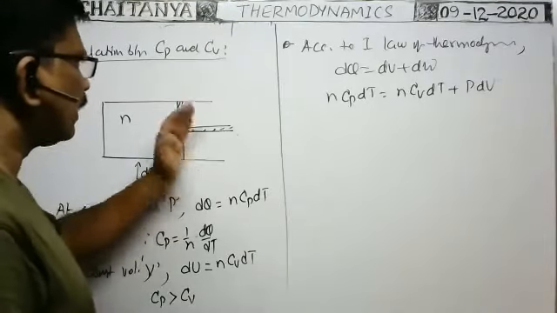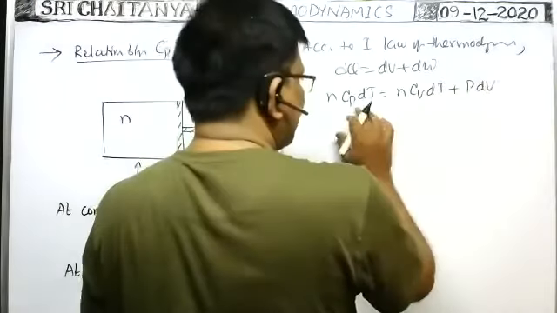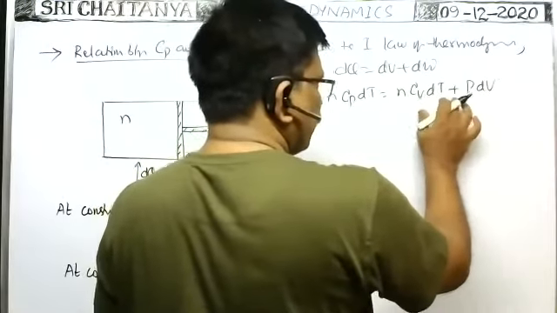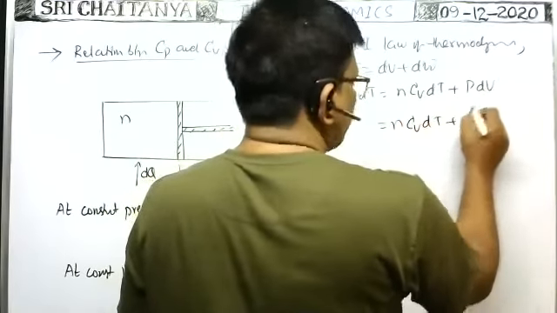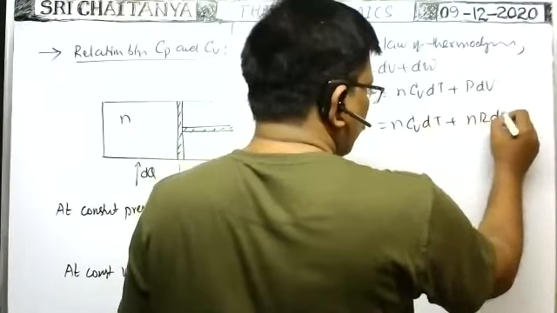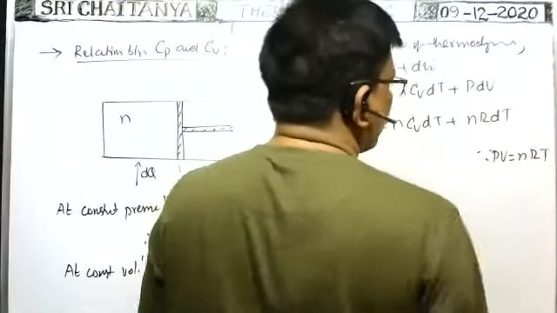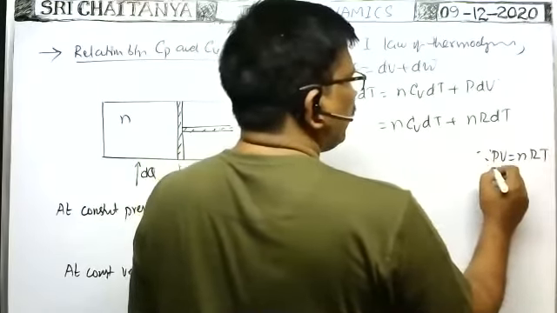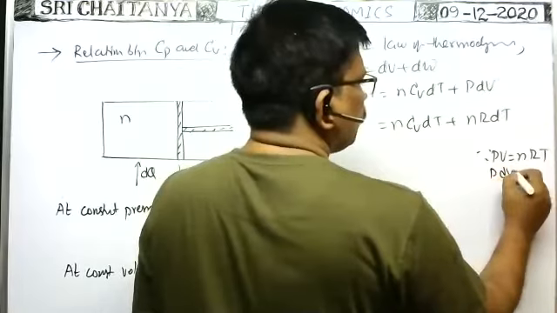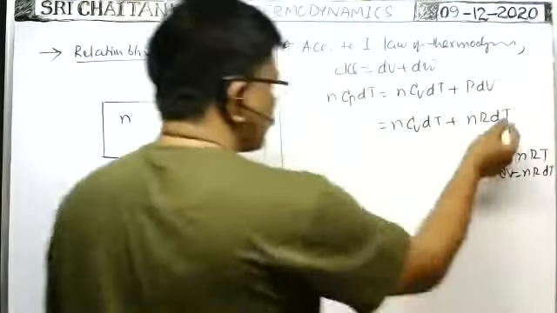To do some external work, definitely the volume will change. Suppose the change in volume is dV. Then nCp dT is equal to nCv dT plus P dV. P dV can be written as nR dT, since PV is equal to nRT. Previously I said that for a small change in volume, the pressure is almost the same. That's why P dV can be written as nR dT, because nR is constant. So we substitute here.